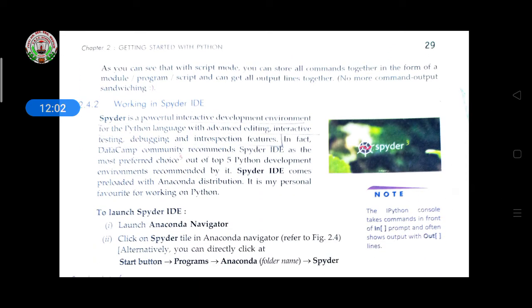As you see, in script mode you can store all the commands together in the form of a module, program, or script and get all the output lines together. No more command-output alternation, no sandwiching here. So if you want to show all the output together, in which mode do you write the program?